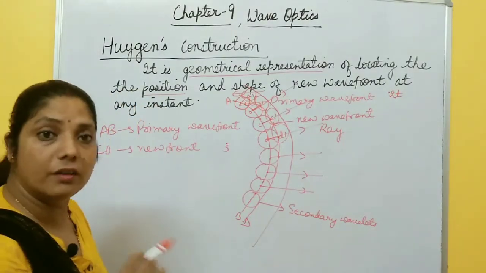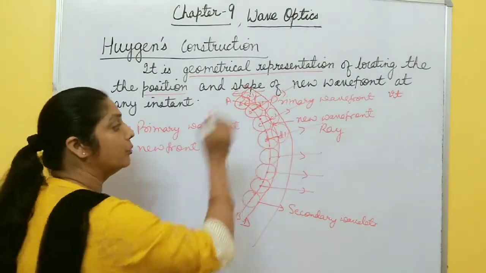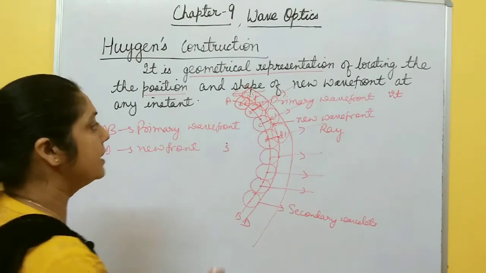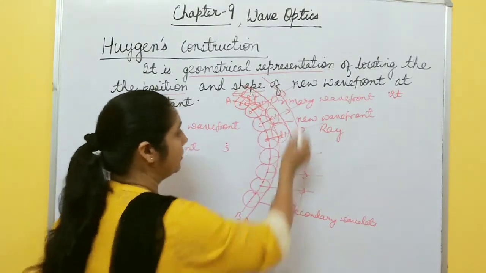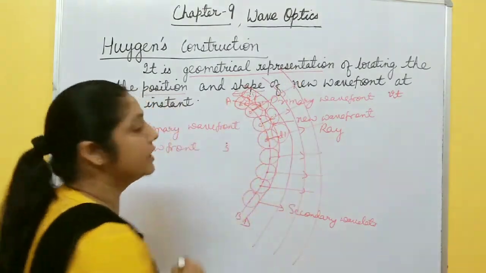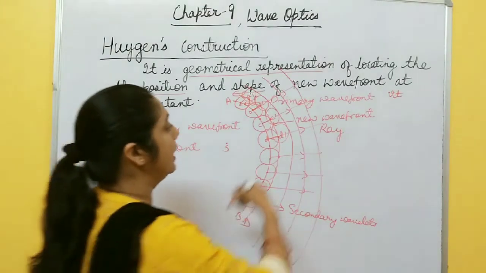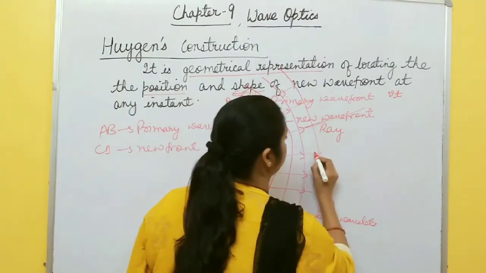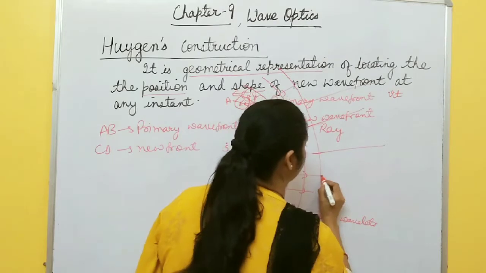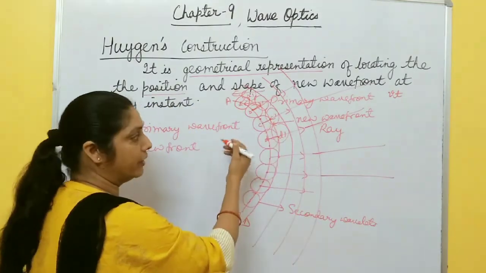So a ray is always perpendicular to the wavefront. In this way, we can draw the new wavefront with the help of this Huygens construction, and the wave propagates in the forward direction, not in the backward direction.